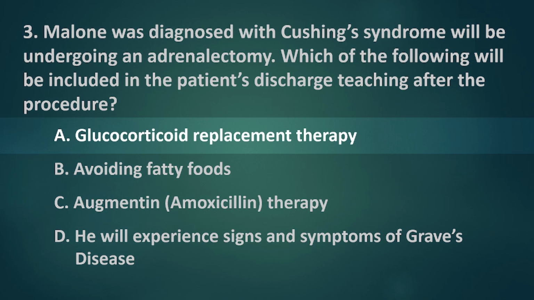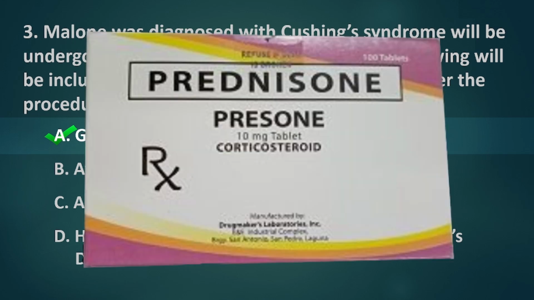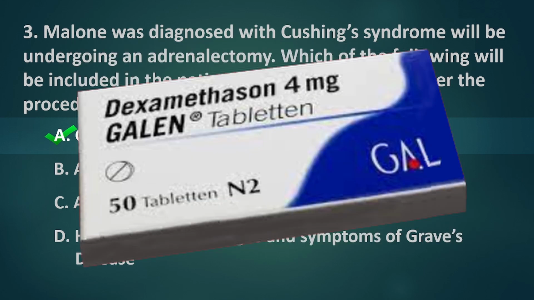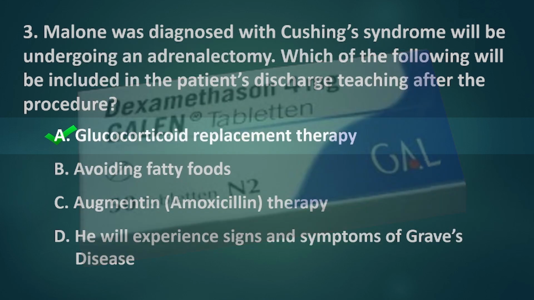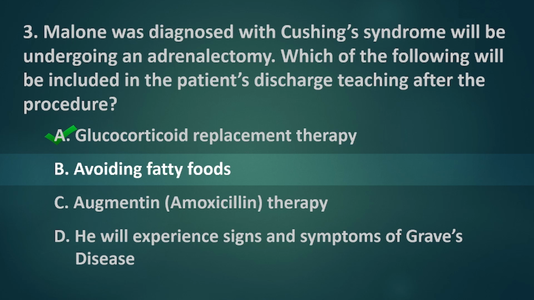The correct answer is letter A, glucocorticoid replacement therapy. If you have had your adrenal glands removed, you will be given supplemental steroids such as prednisone, prednisolone, or dexamethasone to replace the hormones previously made by your adrenal glands.